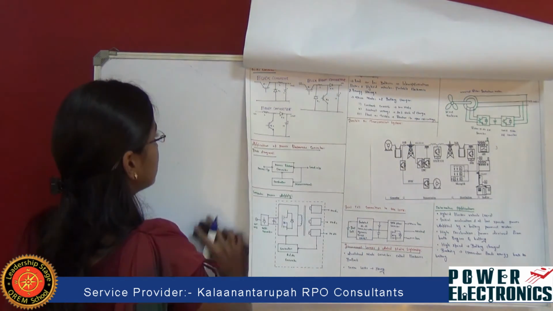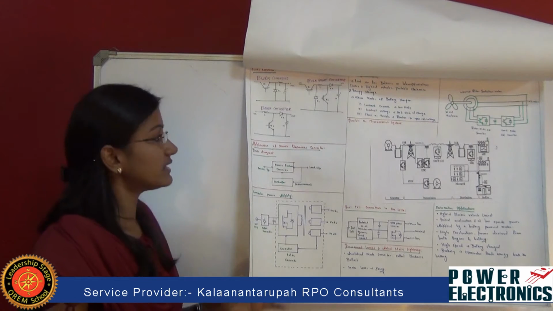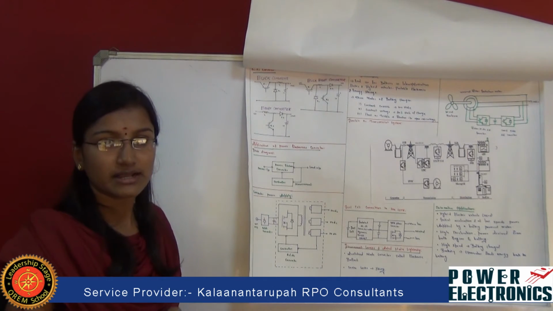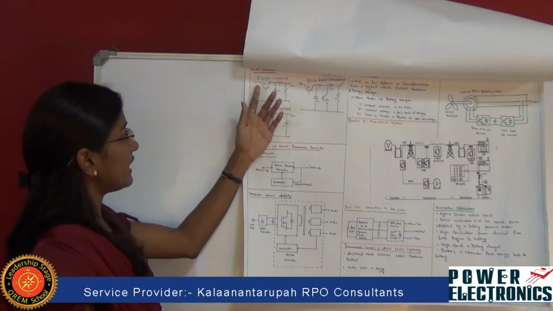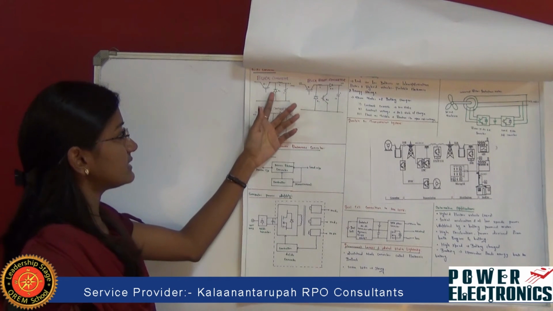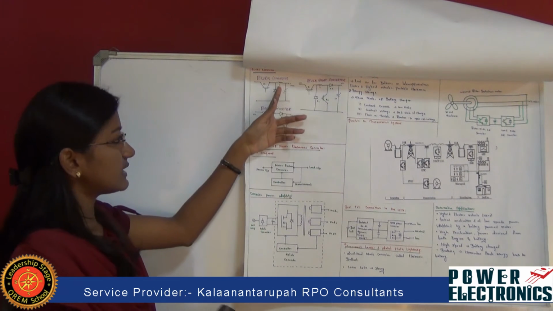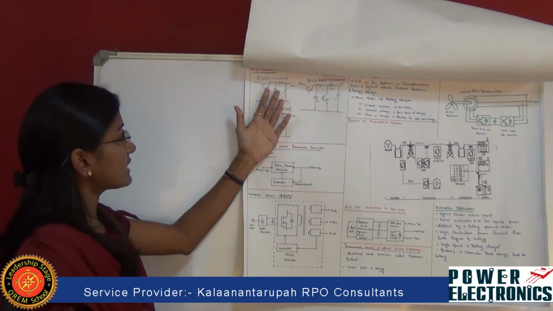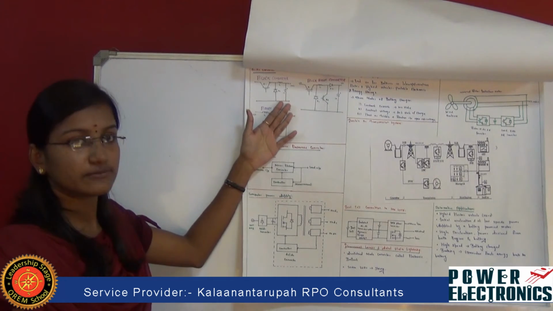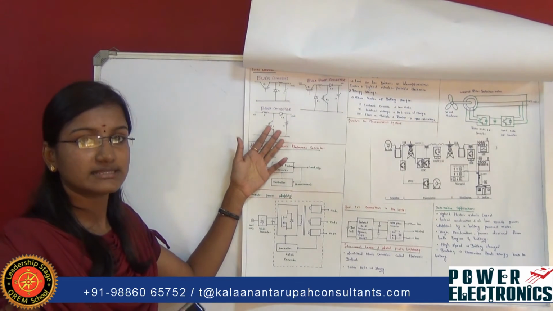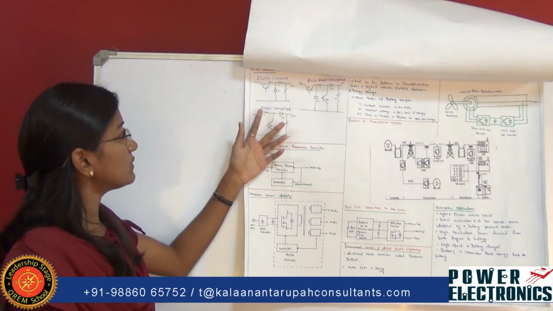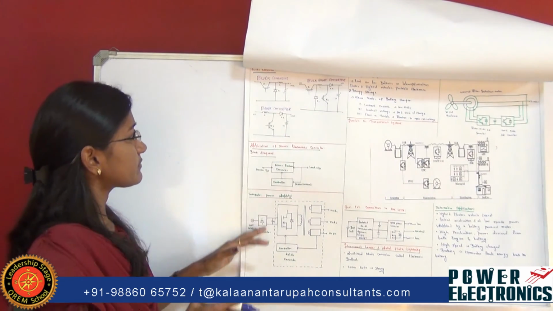Next here we are going to see about the DC to DC converter, that is the buck converter. This buck converter is to step down some voltage level. If you give an input here, this thyristor gets switched on and this inductor will store some energy and a corresponding output is produced. For example, batteries which consist of a high voltage level can be stepped down by using this buck converter.